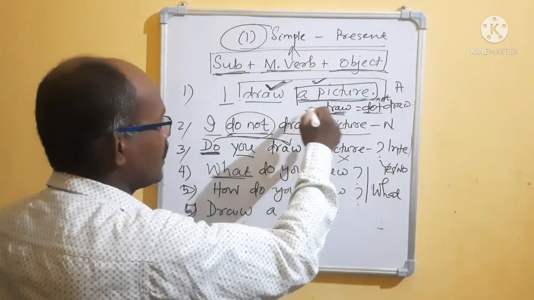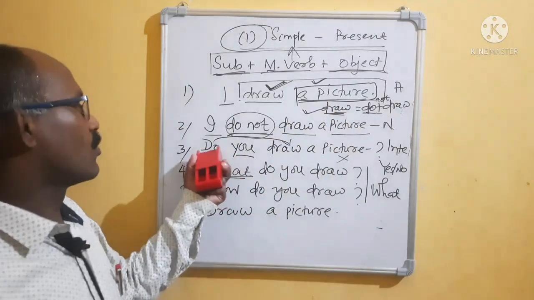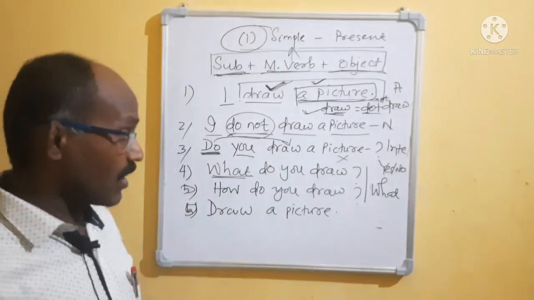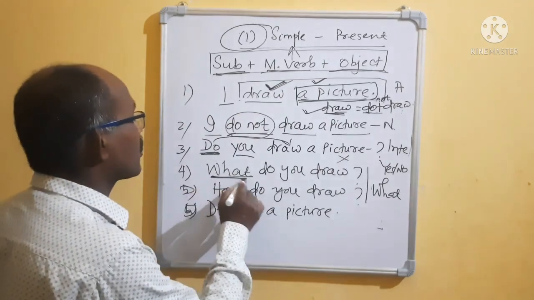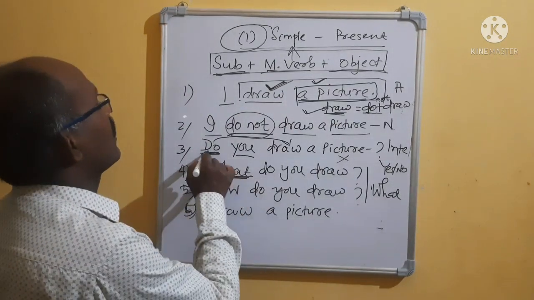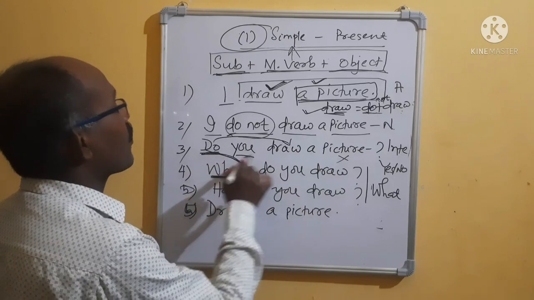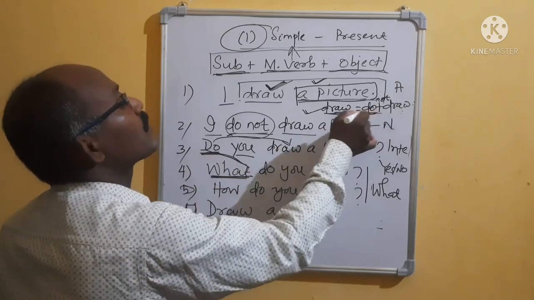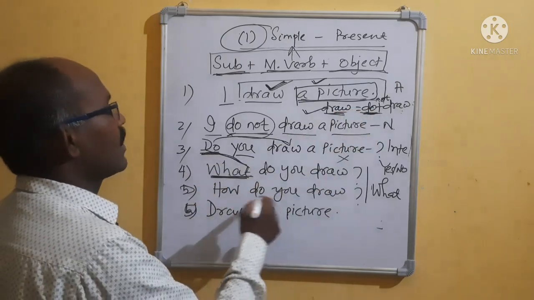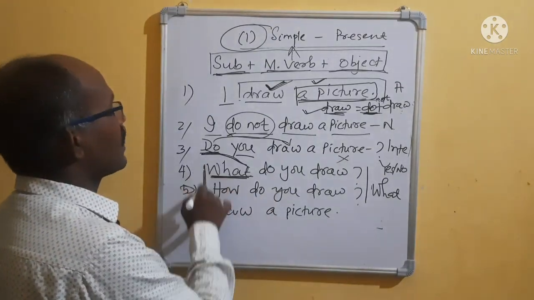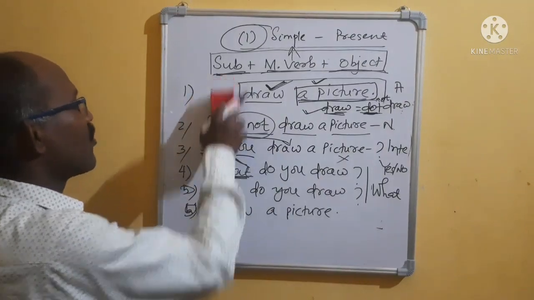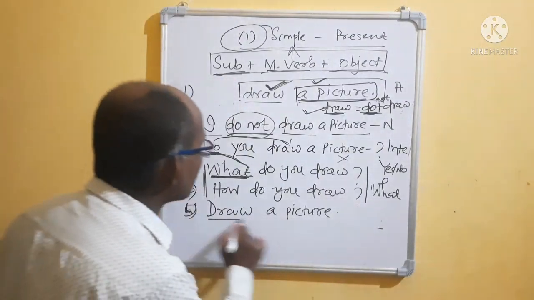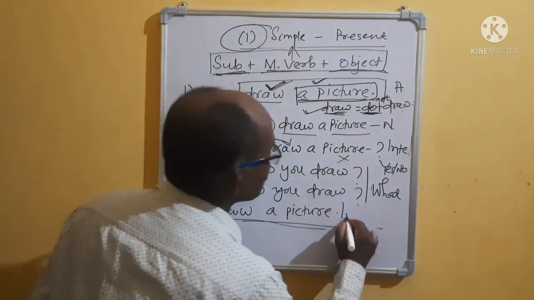Already we know it. Okay, do plus draw, you draw a picture or I draw a picture. Then WH word: while you are using a WH word, first bring the WH word, after the WH word take the verb, what you have got from the main verb, do or does, then it is completed. The WH word is completed. Then omit this subject. If you omit this subject, then what will remain there? That will be an imperative sentence.